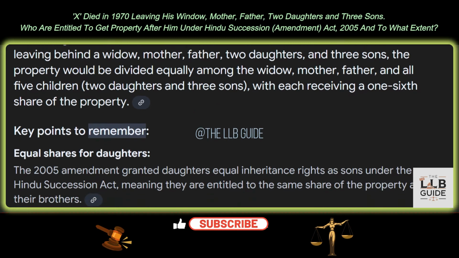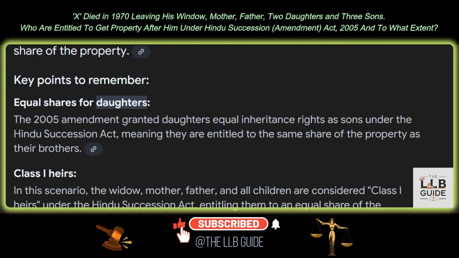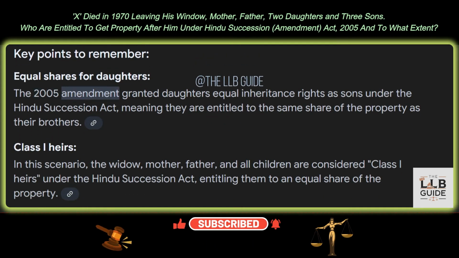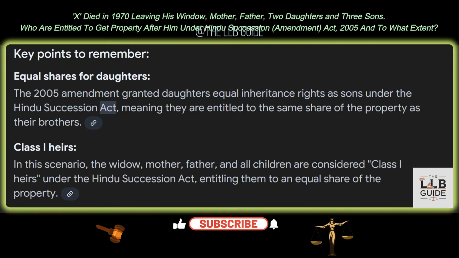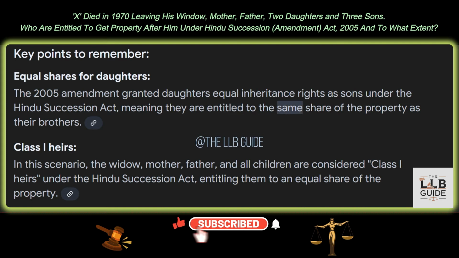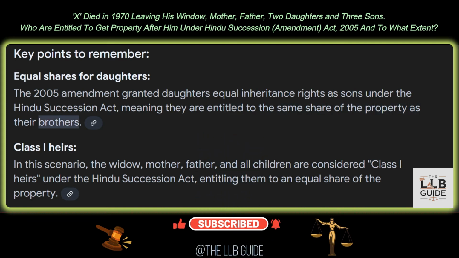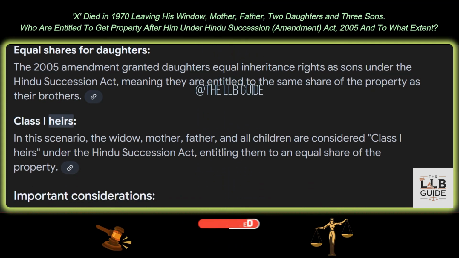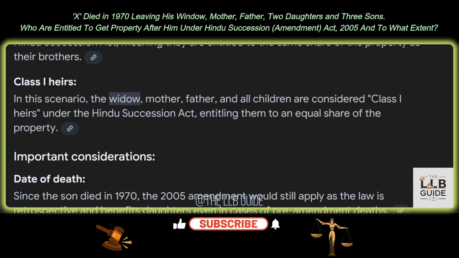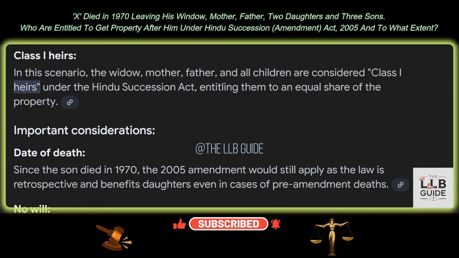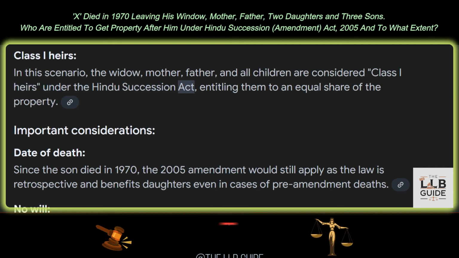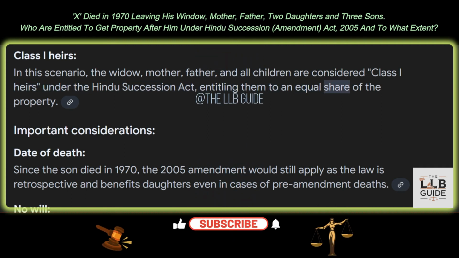Key points to remember. Equal shares for daughters. The 2005 amendment granted daughters equal inheritance rights as sons under the Hindu Succession Act, meaning they are entitled to the same share of the property as their brothers. Class 1 heirs. In this scenario, the widow, mother, father, and all children are considered Class 1 heirs under the Hindu Succession Act, entitling them to an equal share of the property.